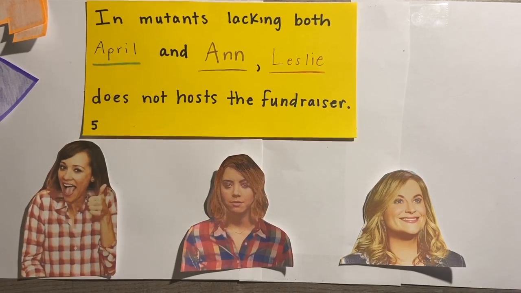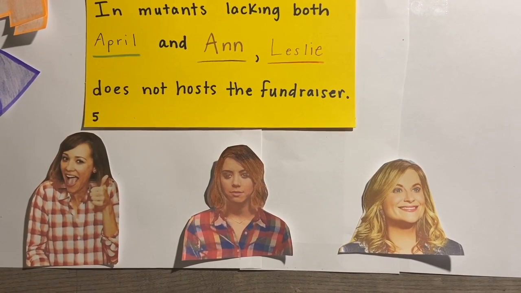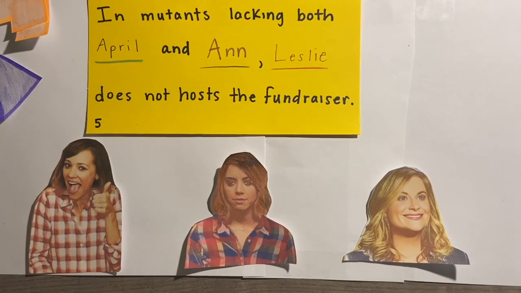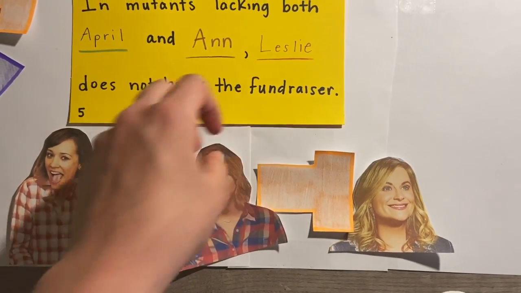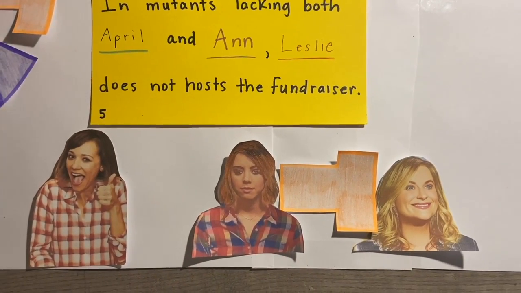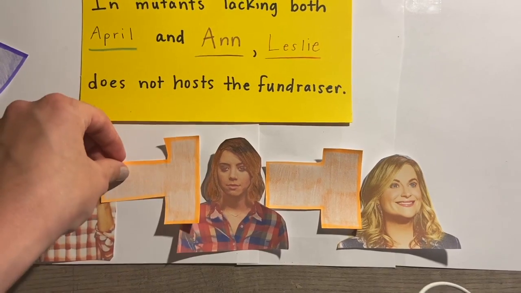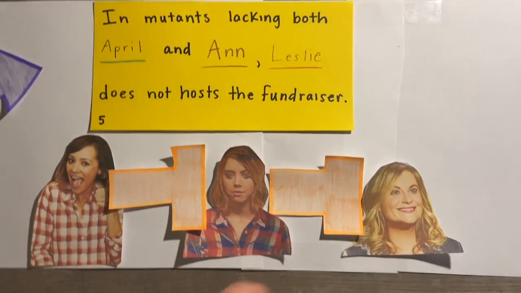So our next situation is in mutants lacking both April and Ann, Leslie will not host a fundraiser. So we have two scenarios again. So April inhibits Leslie. We know that already from our single mutants. And Ann will inhibit April because she works to activate Leslie.